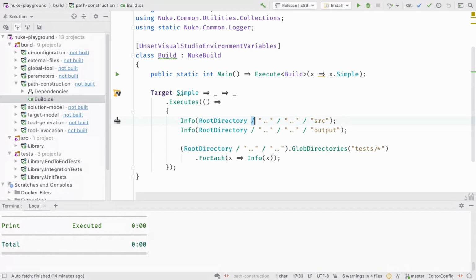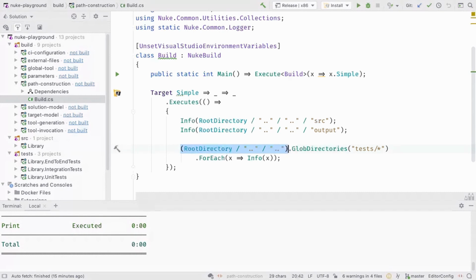And now this is a very interesting thing with the division operator, because Nuke can internally decide if it should be a slash or backslash based on the operating system it's executing on. So you don't need to waste time thinking about that or guarding against that. And now we have, for instance, those definitions, those two targets. They also have an implicit conversion to string, so you can pass them as string as well.